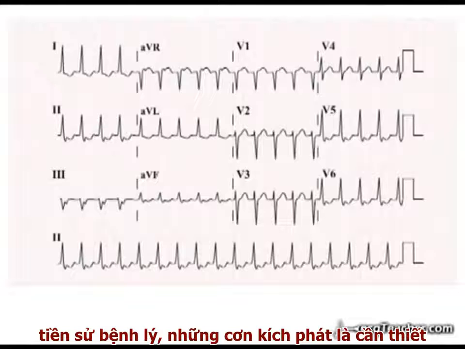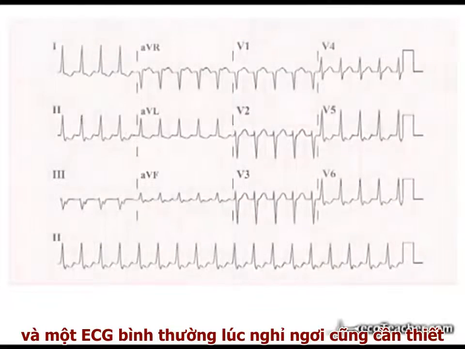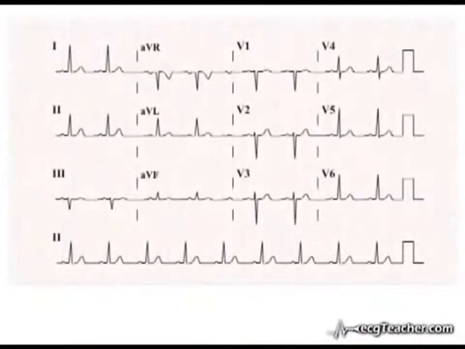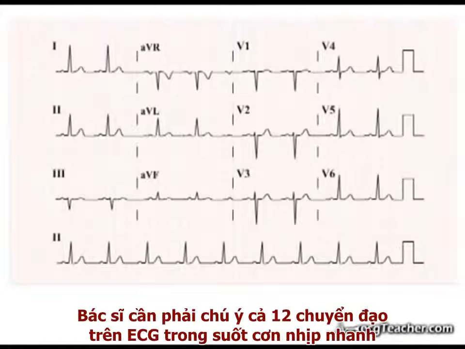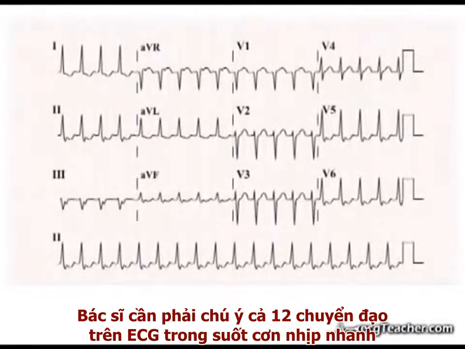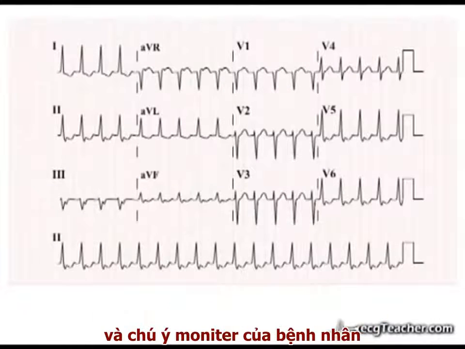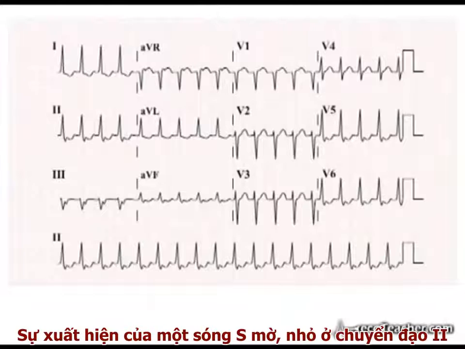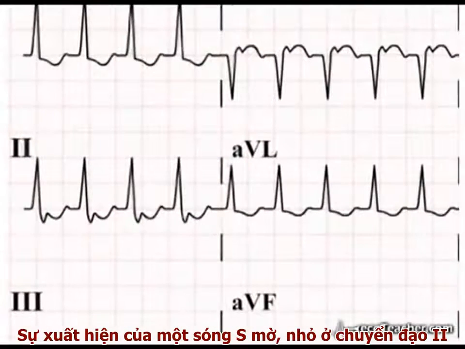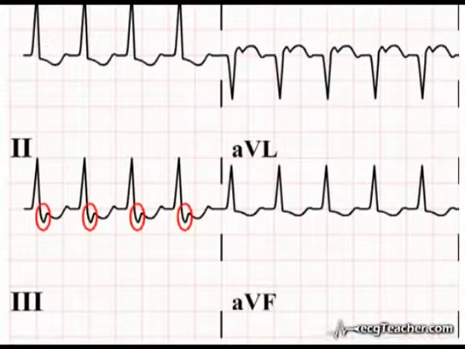The clinical history of paroxysmal episodes is typical, and a normal resting ECG is expected. In addition, the doctor noted on both the 12-lead ECG obtained during the attack and on the patient's monitor the presence of small slurred S waves in lead 2.